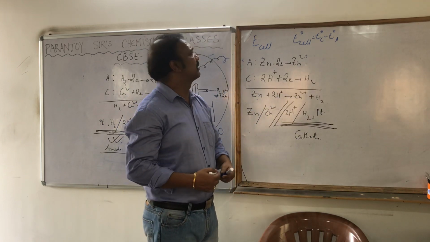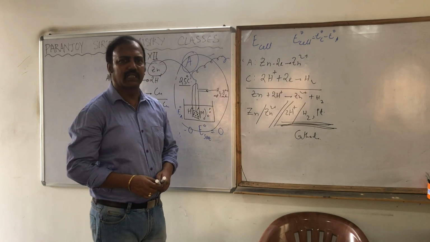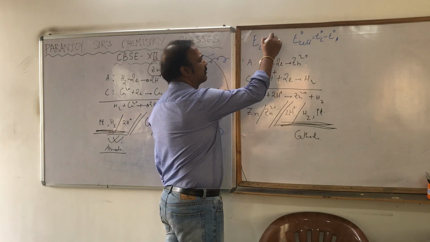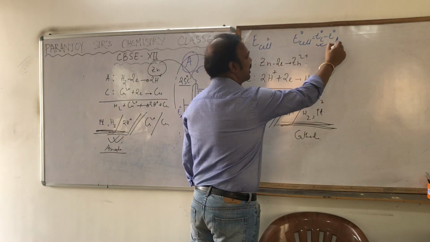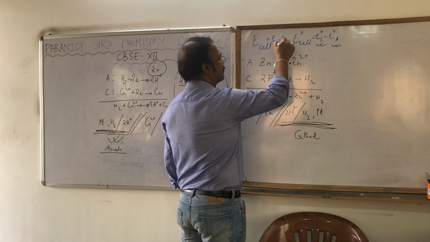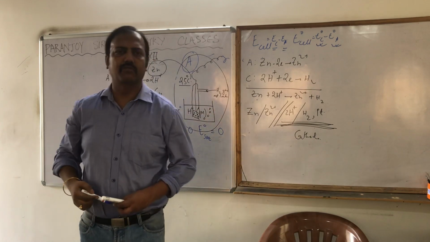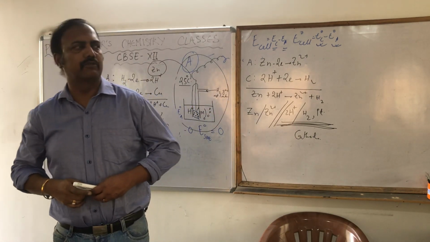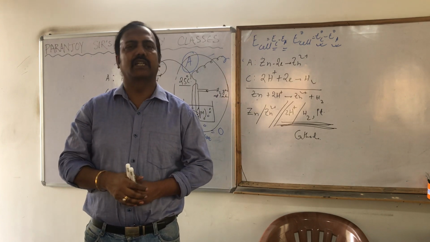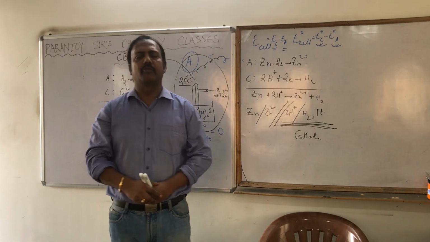But it is not necessary that the cell will always be at standard condition. In that particular case, how can we find out? Obviously in that case, these values we are going to get from the electrochemical series. In that case it will be E cathode minus E anode. But how can we find out the electrode potential of cathode or anode, or the EMF of the cell at non-standard condition, we will look after in the next class. Hope you understood that.